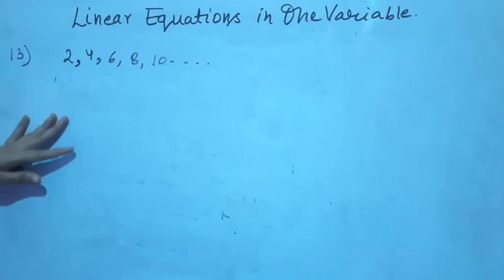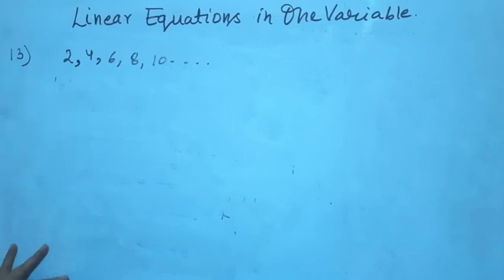This is the series of even numbers. So there are 3 consecutive positive even numbers.